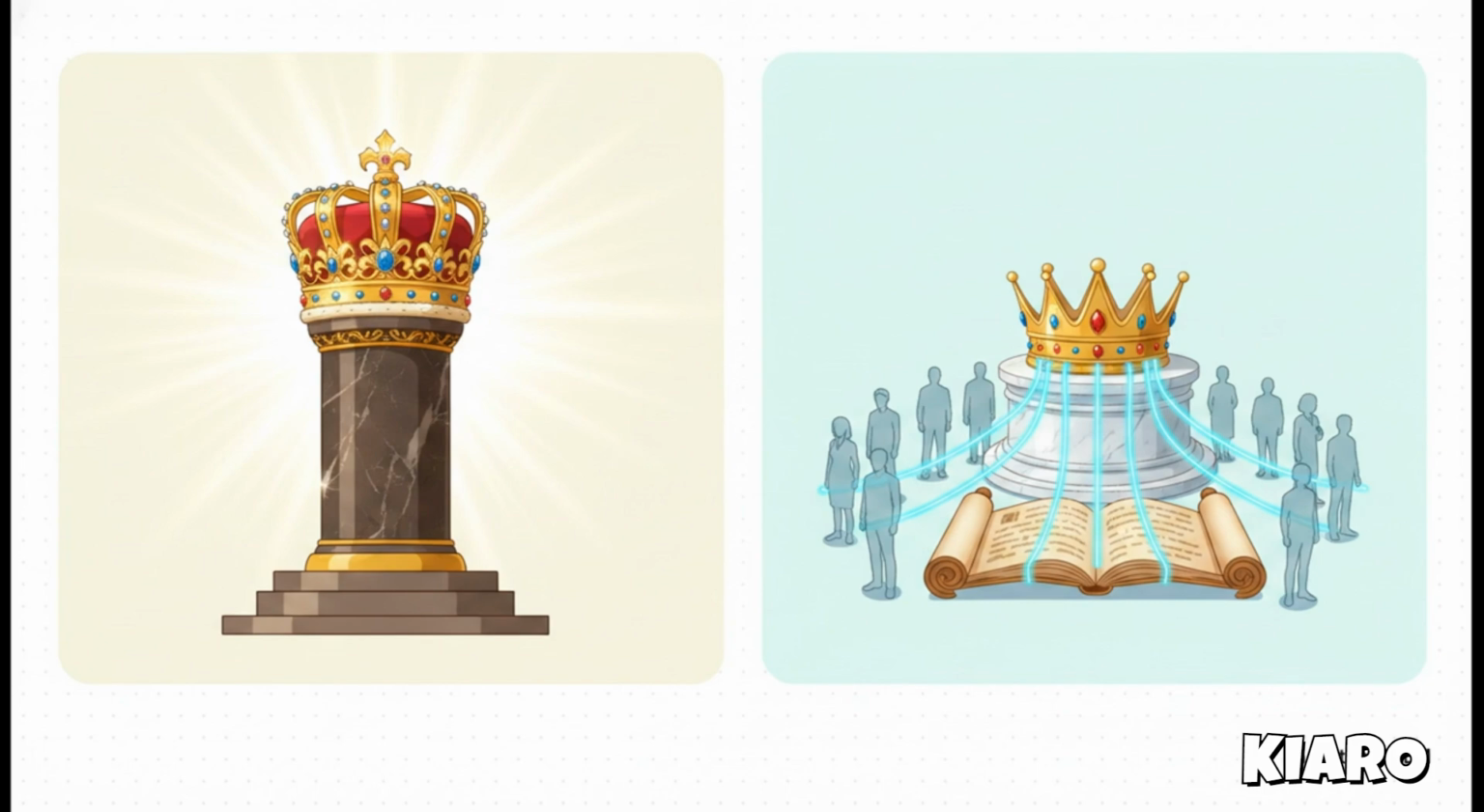There's a really big difference between the two main types here. In an absolute monarchy, the monarch has total, unchecked control over making the laws and running the country. What they say goes. But in a constitutional monarchy, that monarch's power is actually limited and checked by a constitution, and they usually have to work alongside an elected legislature.